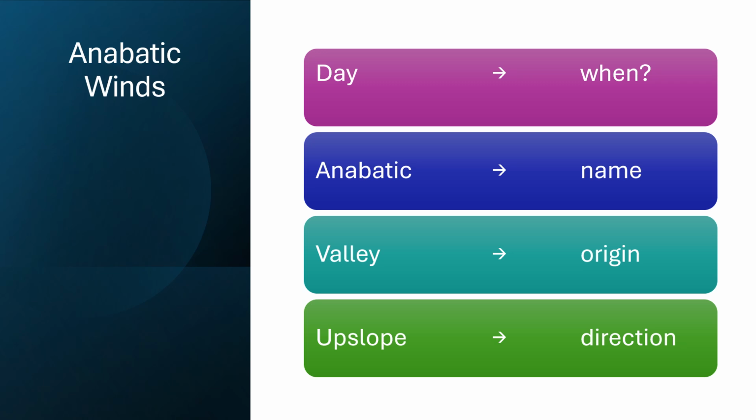V for valley, which is where the anabatic wind starts or originates. And U for upslope, which is the direction in which an anabatic wind blows. So anabatic winds develop during the day. They originate on the valley floor and they blow upslope.